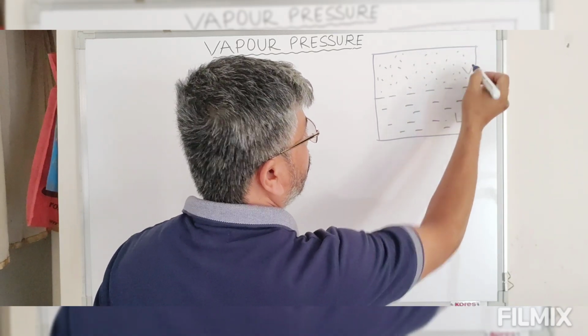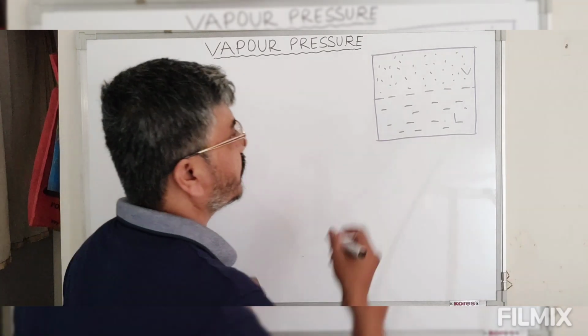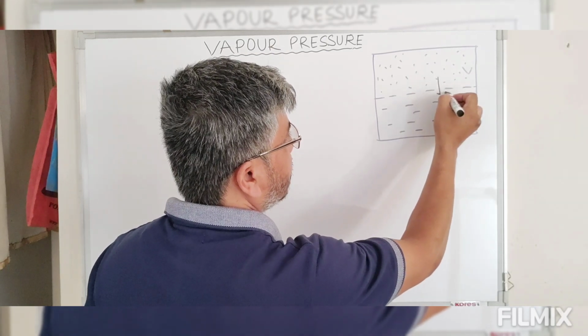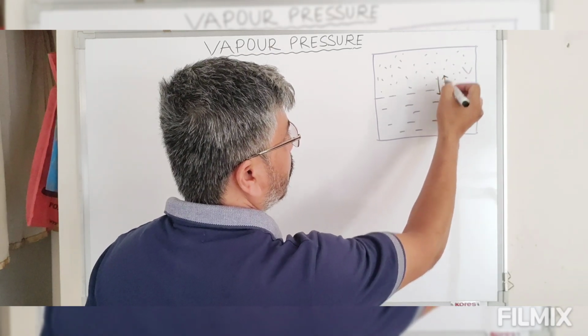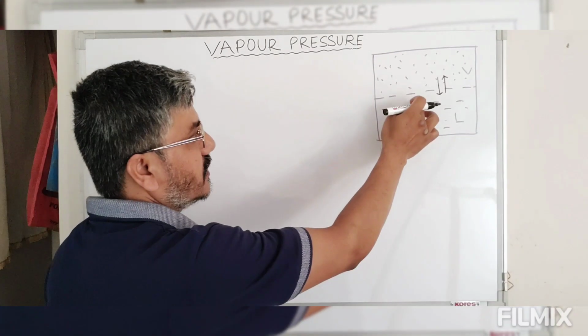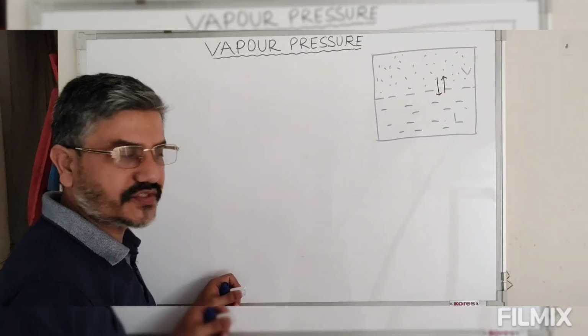Now a stage comes when the conversion of vapors into liquid and liquid into vapor are both in equilibrium. This is liquid going into vapor, or this is vapor coming into the liquid state.